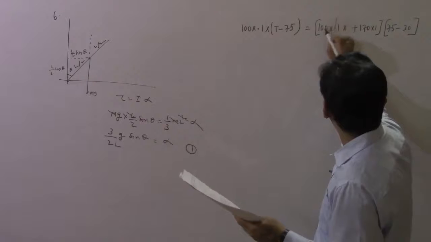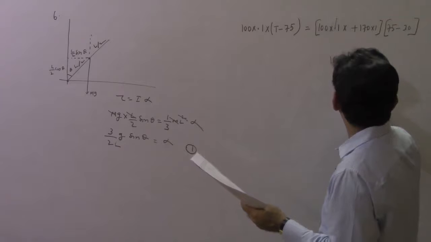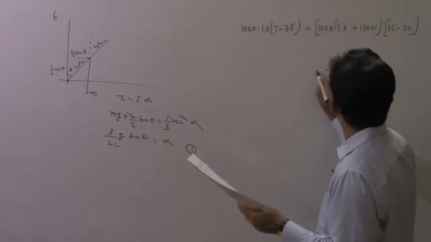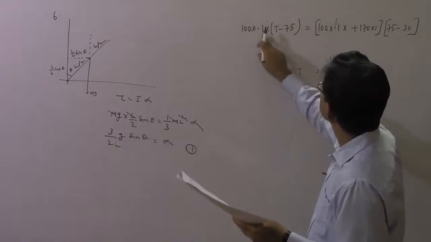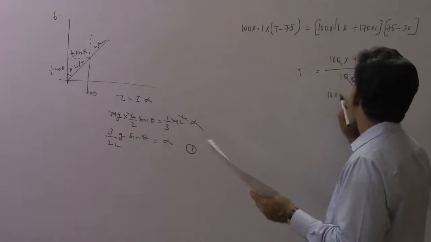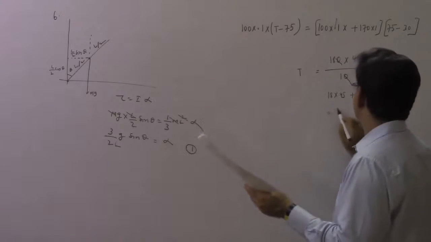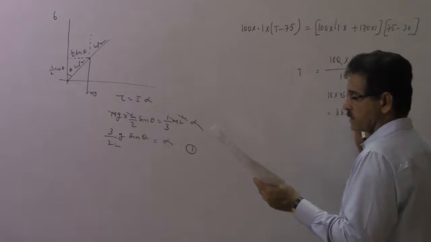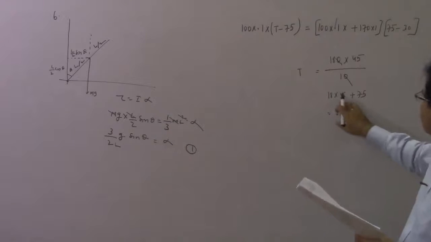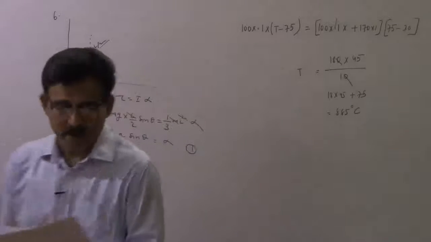If you take this out, you get 180 into 45 divided by 10, and that will be equal to T, because this will become 10, this comes down here, this and this gone. 18 into 45 plus 75. If you make the calculation, I think you get 885 degrees Celsius, so that should be the correct answer. See, rough calculations can always serve the purpose. 45 and 2975, the nearest answer to that is 885, so you can pick it without any calculation.